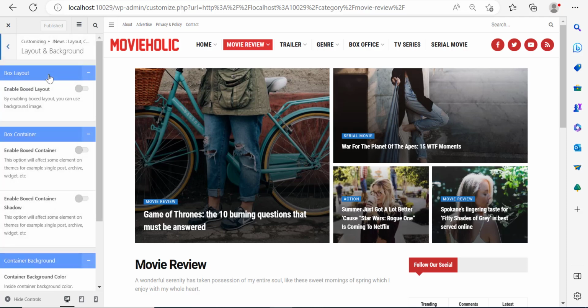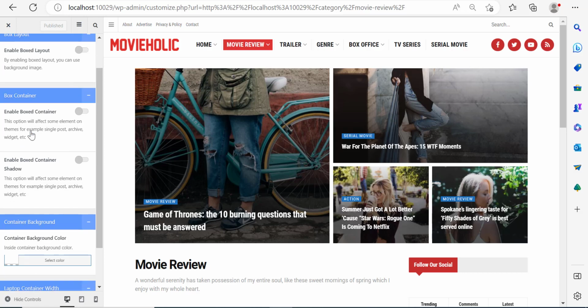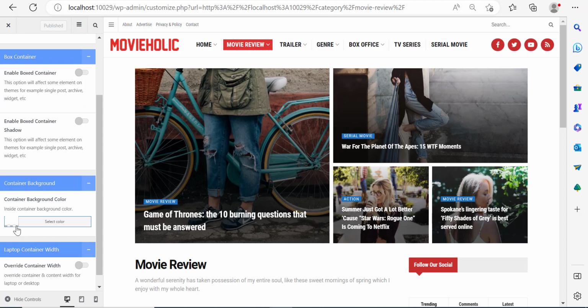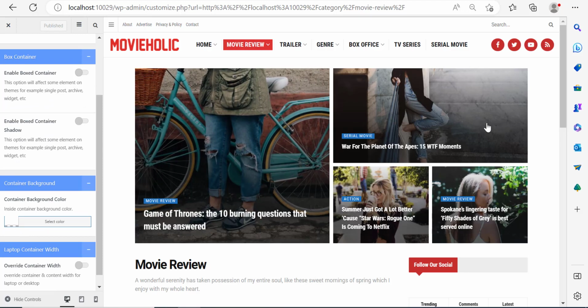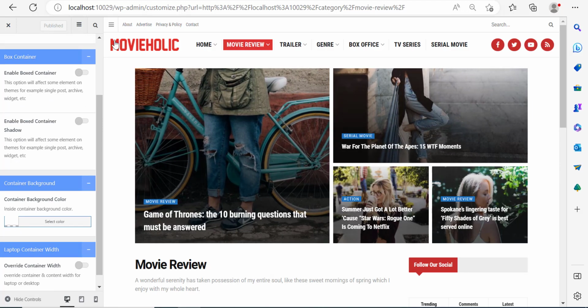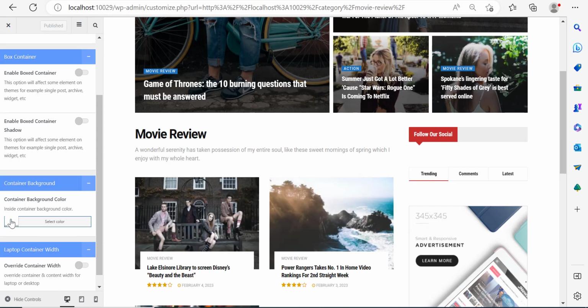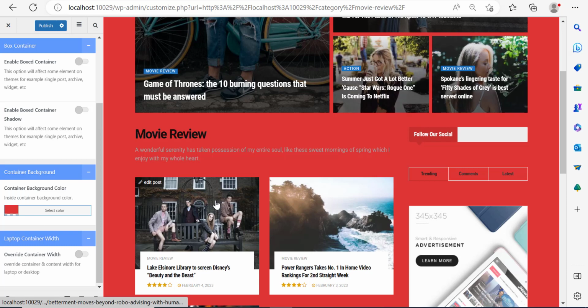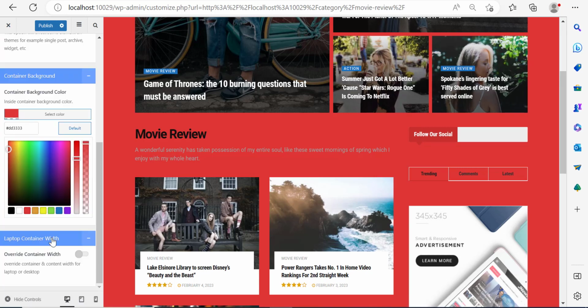Now over here, you can see you have options to enable boxed layout, enable boxed container, enable boxed shadow. You can change the container background color. For example, the container background color is this white color on which everything is displayed. If I make it, for example, red, you can see what this does. And so that's explainable.